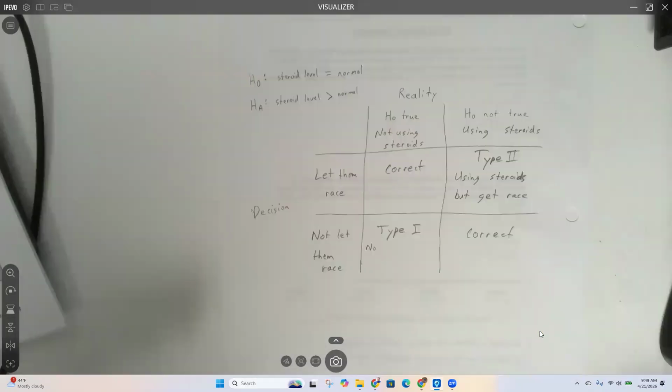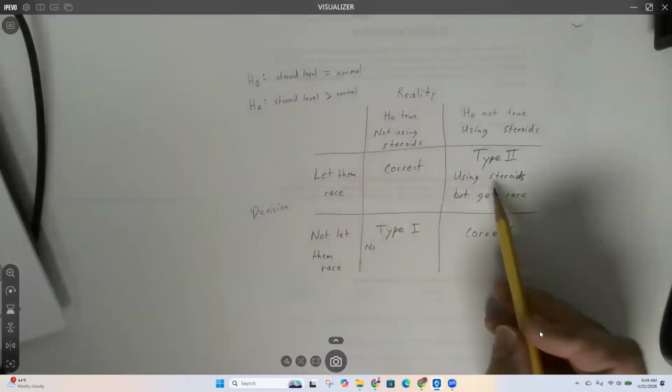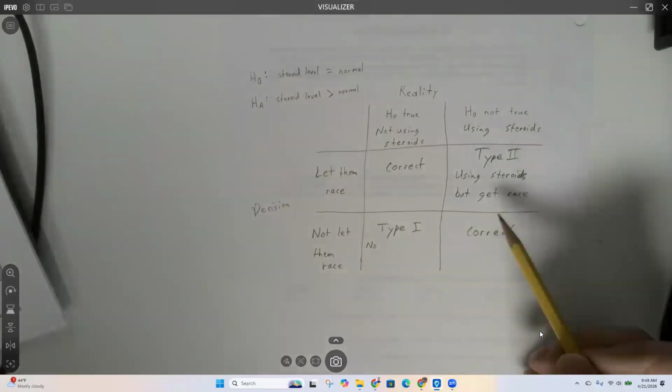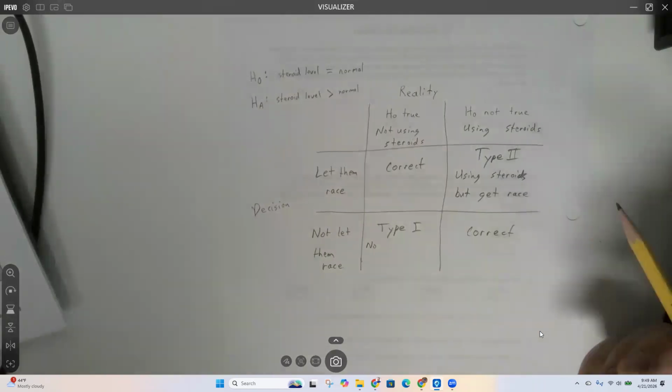Is that fair to the other participants? If they're using steroids and you let that person race, that's not good, right? That detracts from the integrity of the game.